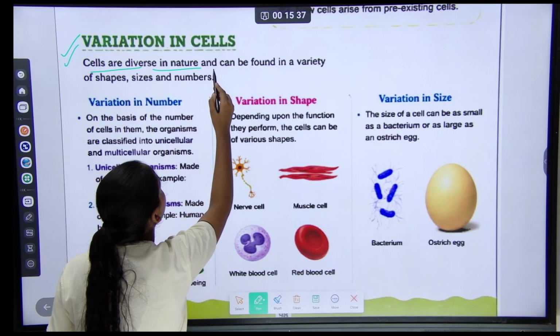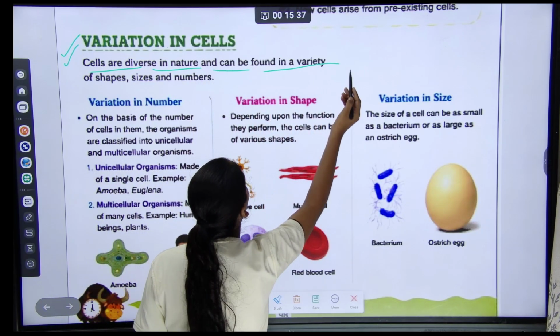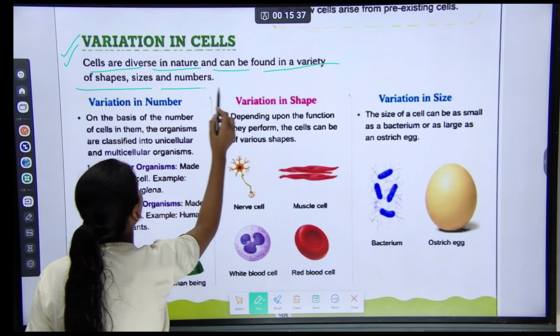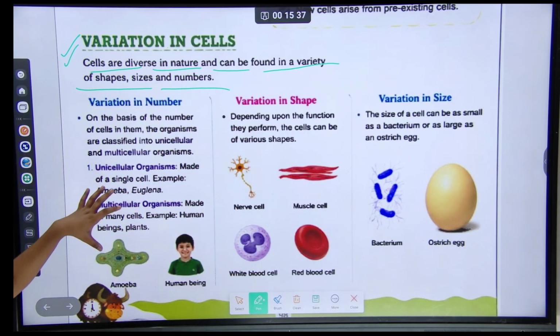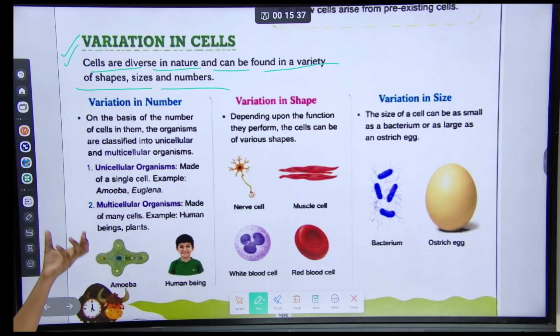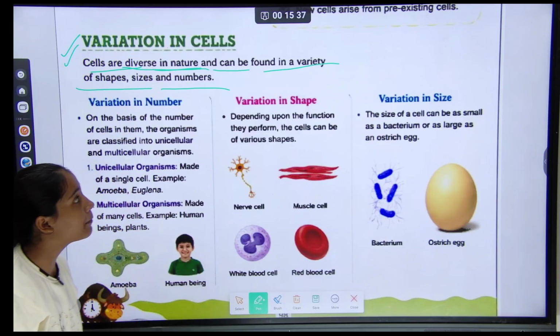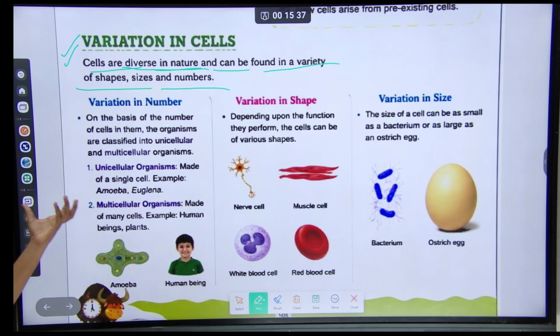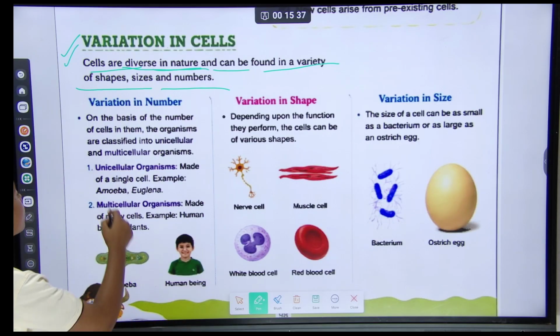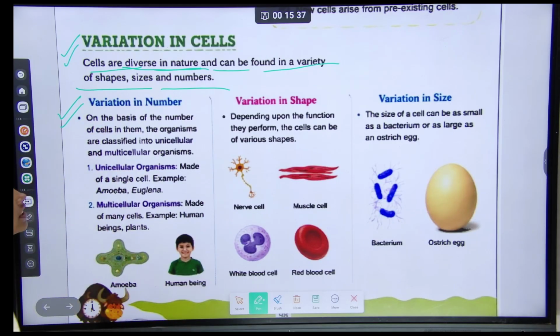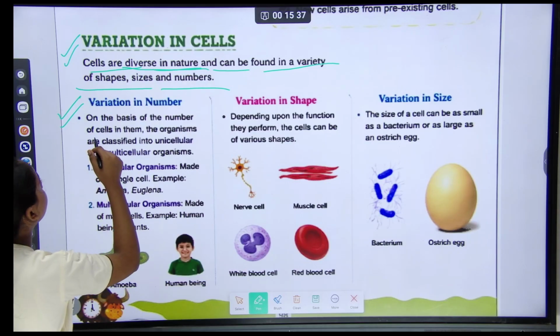Cells are diverse in nature and can be found in a variety of shapes, sizes and numbers. Means that cells are diverse in nature and can be found in a variety of shapes, sizes and numbers. So variation in numbers. Let's start the topic.